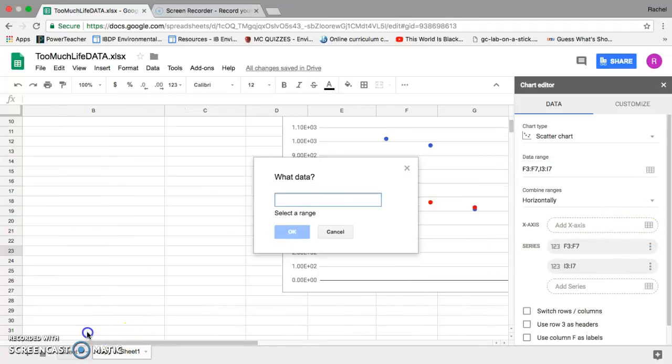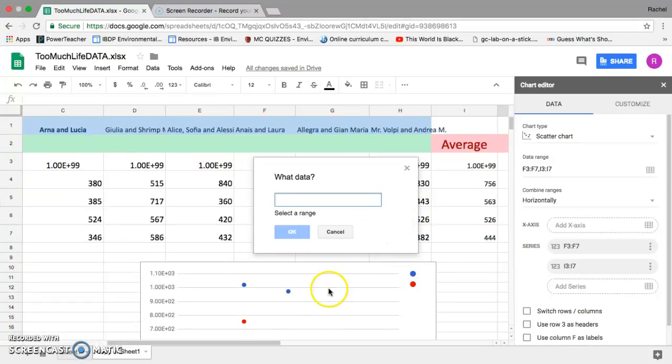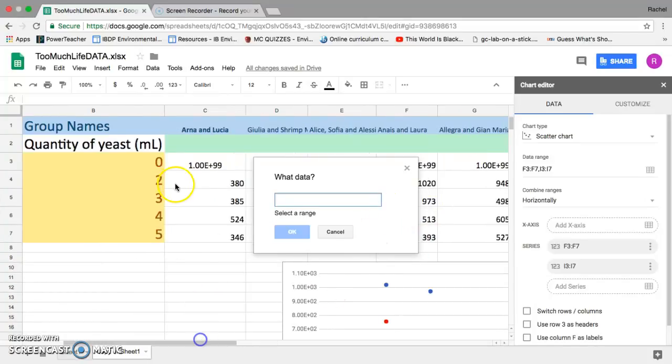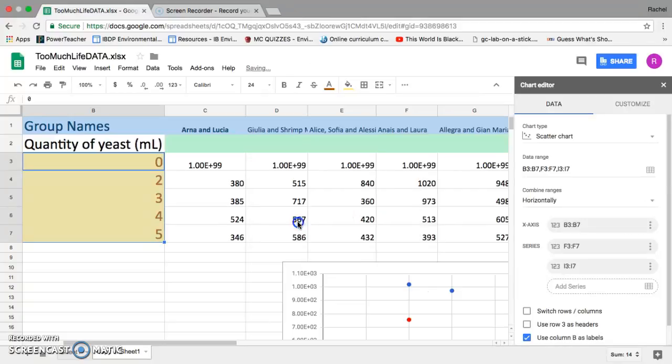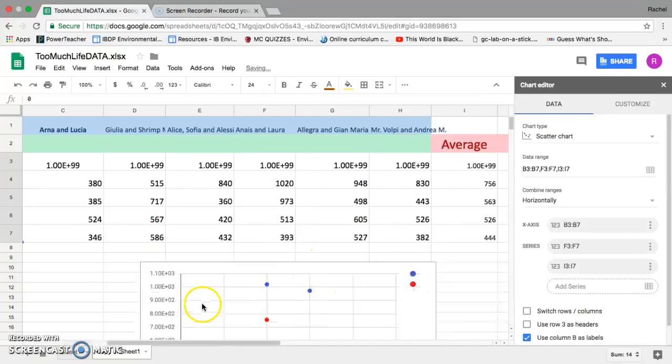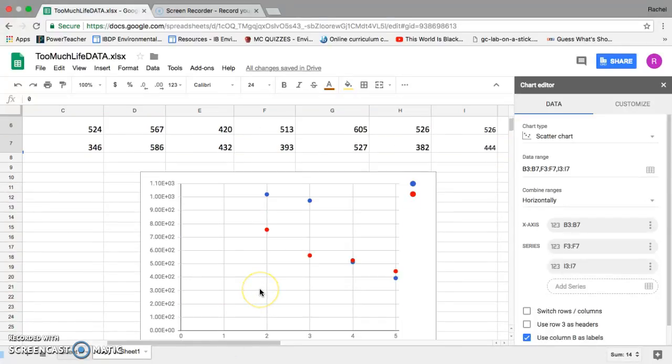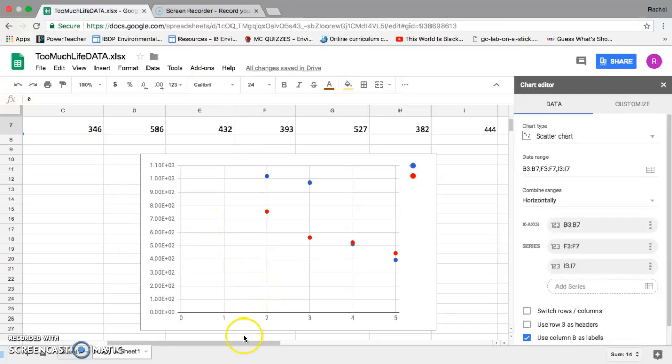For my x-axis, I really want my experimental variable, my independent variable, which would be the quantity of yeast. So I'm going to make sure that that is there. I'm curious as to why it says the copy on the side, but that's okay. All right, and then we'll see how that altered some of my data. Okay, 0, 1, 2, 3, okay.